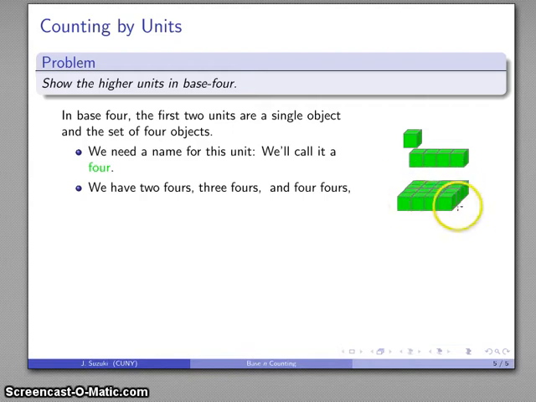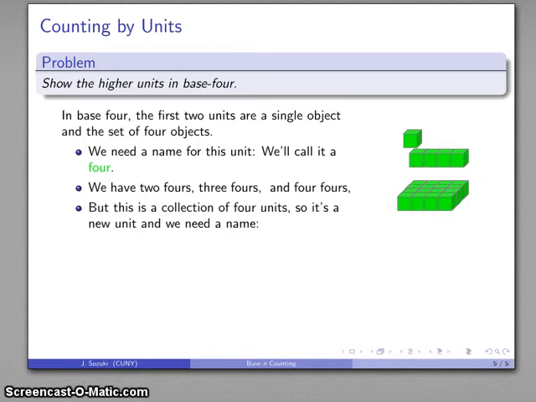This is a new unit, and it's a collection of 4 4s, and I need a name, so let's call it a 4 4. Perfectly natural thing to do. If we weren't as educated and hadn't had as many years of schooling as we do, we might call it something else, but anybody introduced to this idea for the first time is going to call it a 4 4 because that's what it is. And it's a unit.